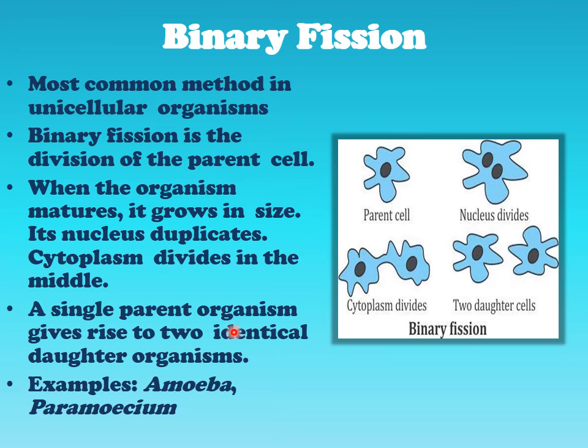The single parent organism gave rise to 2 identical daughter organisms. So primitive unicellular organisms like amoeba, paramecium, euglena, chlamydomonas and many more reproduce by this method.